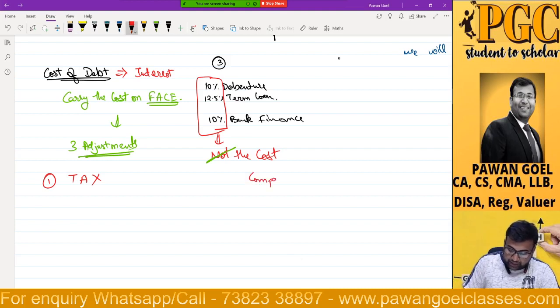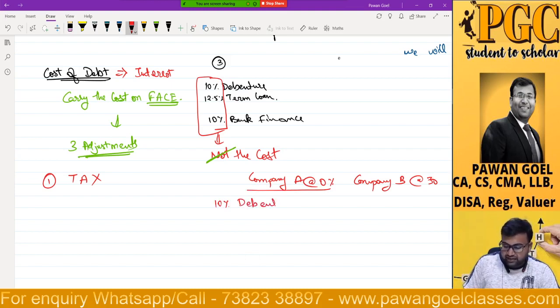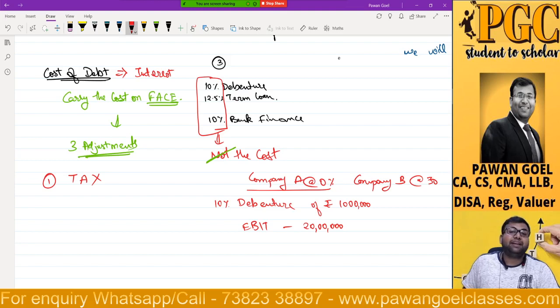Company A, no tax. Company B, 30% tax. Always try to take an example. Both of them have taken 10% debentures of rupees 10 lakhs, borrowed from the market at a 10% interest rate. Both of their EBIT is 20 lakhs. Are we all okay with this example?